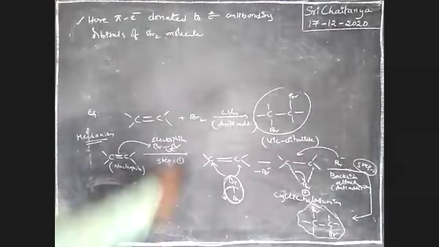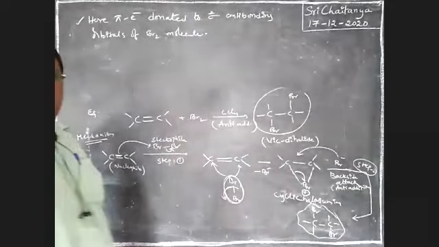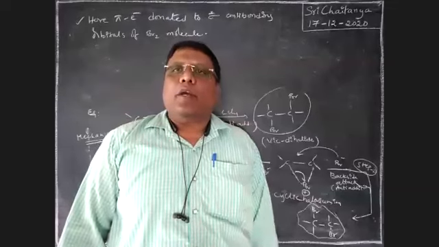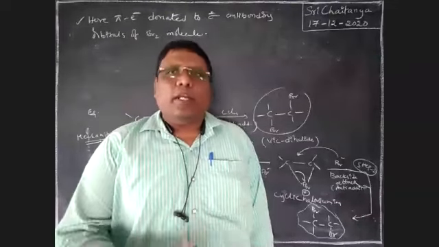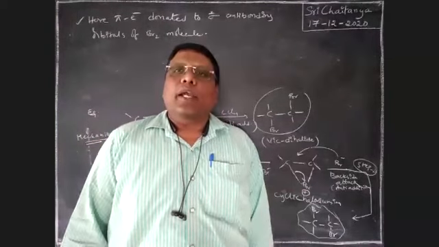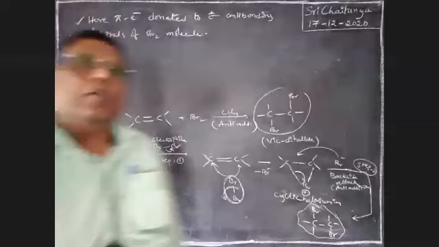Boys, we know the MO diagram, bonding to antibonding orbitals. The sigma star antibonding orbital is empty, so the accepted electron pair is accommodated by Br2 at the sigma star antibonding orbital.